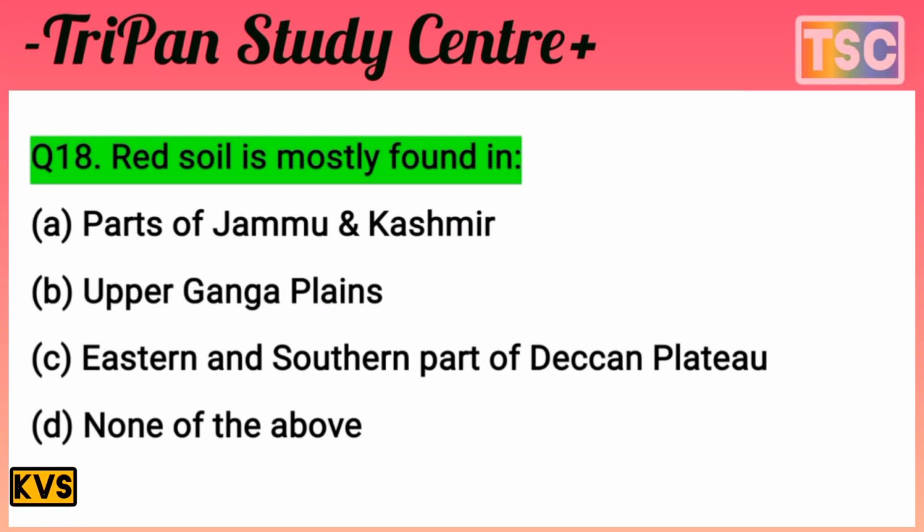You must have thought of your answer. Let's see what the answer is. The question is clear: where is red soil mostly found? Parts of Jammu and Kashmir have no red soil, the Upper Ganga Plain has no red soil, and none of the above is cancelled. The answer is C: red soil is mostly found in the eastern and southern part of the Deccan Plateau. That's an important answer for the exam.